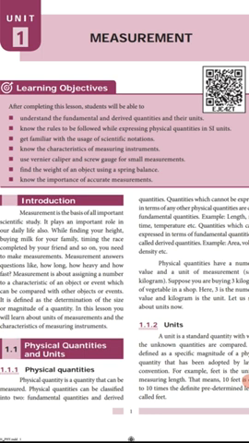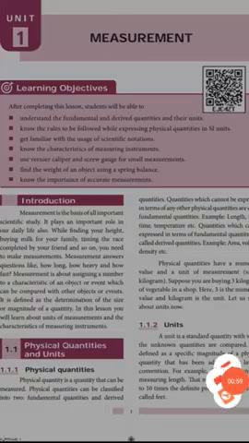Next one, physical quantities and units. What is a physical quantity? A physical quantity has a numerical value and a unit. For example, 5 centimeter: 5 is the numerical value and centimeter is the unit here. Next one, units.